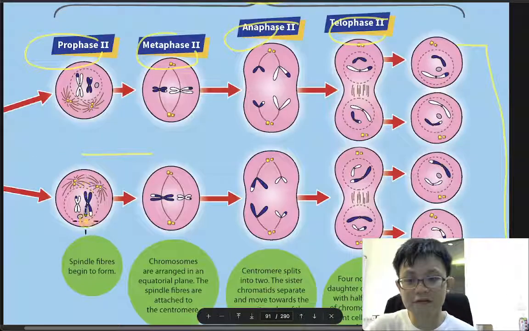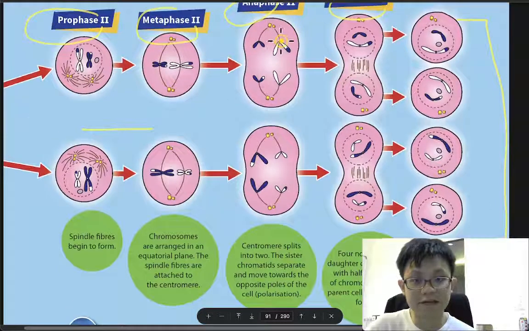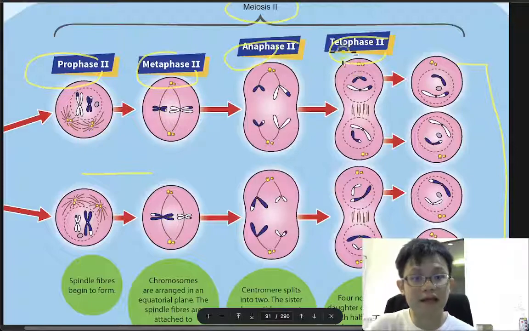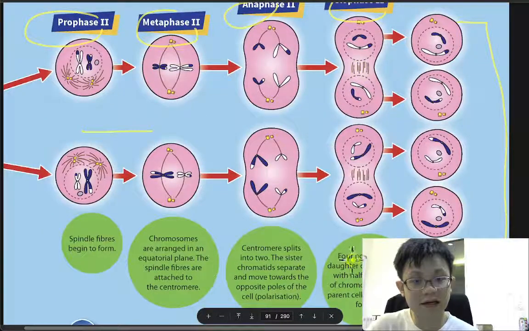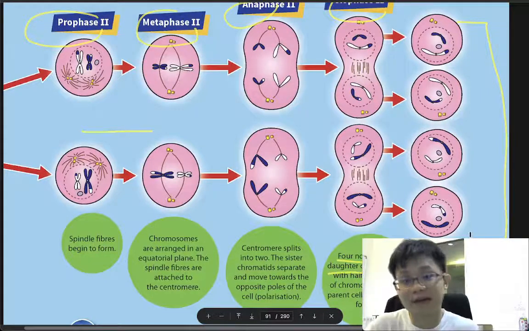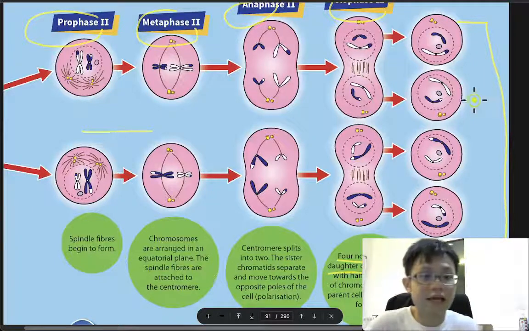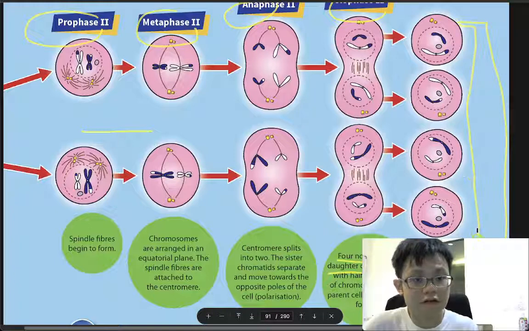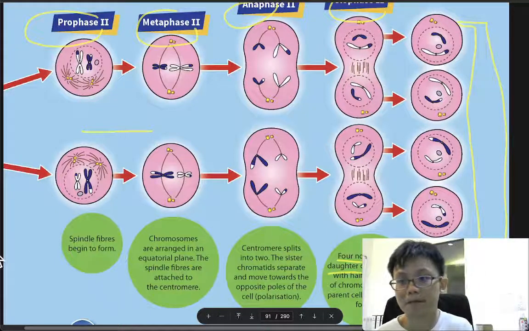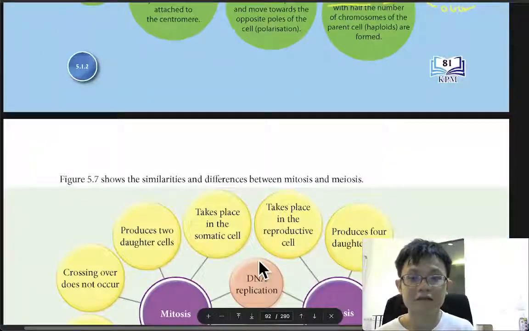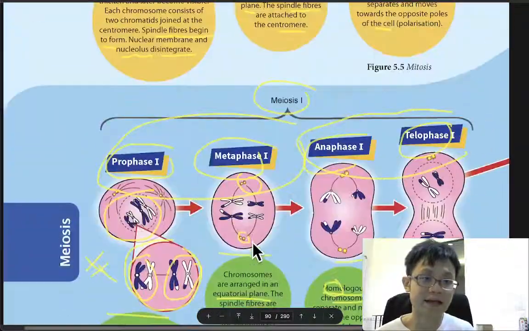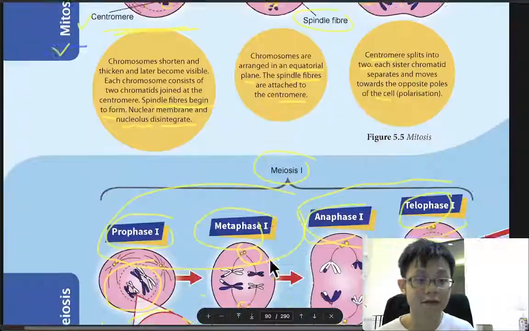After the two cells, the spindle fibers form again, there is a metaphase again, and there is an anaphase. The chromosomes move to the opposite poles, and in the telophase we can see four non-identical daughter cells, or we call them gamete cells. Examples of gamete cells are sperm and ovum. So there are four daughter cells here. Okay, so that is for meiosis and mitosis.